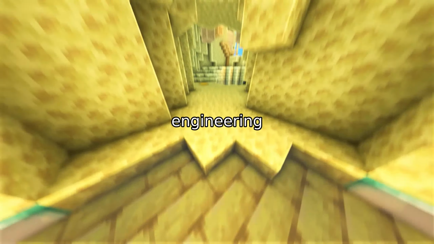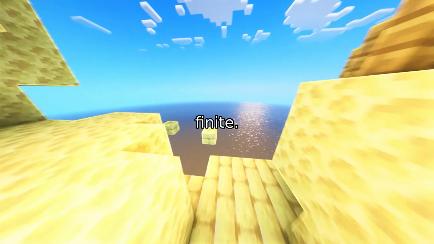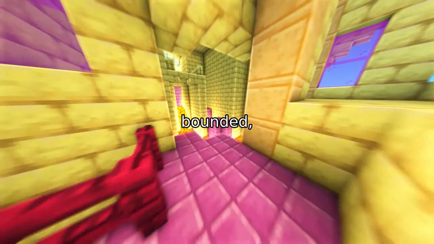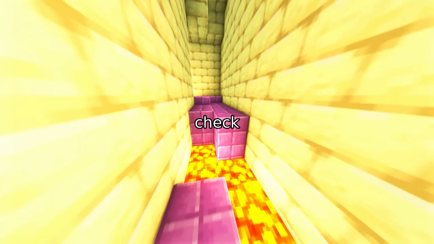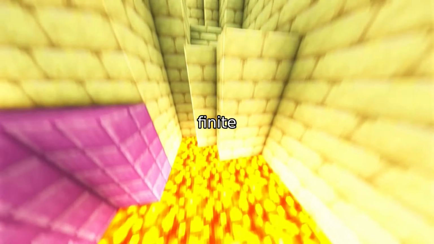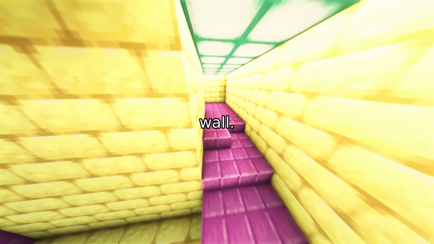This is where most modern engineering intuition pushes back. Fine, you say. The universe is finite. Hardware is finite. Let's just restrict verification to bounded, halting configurations and exhaustively check all possible finite state spaces. This strategy, which we'll call universal finite verification, sounds pragmatic. But it collapses at Trakhtenbrot's wall.